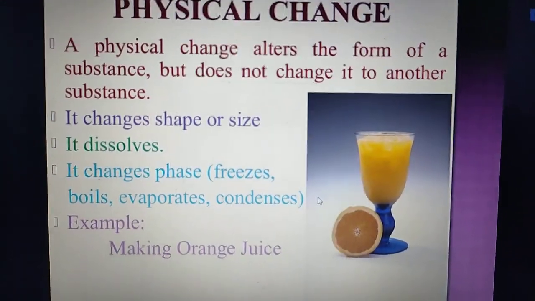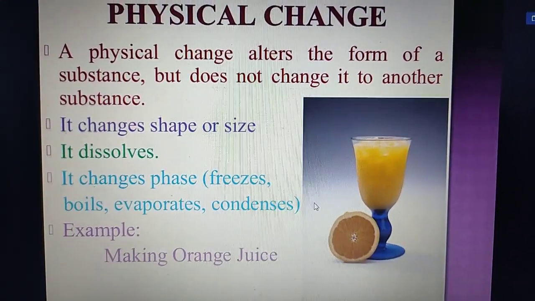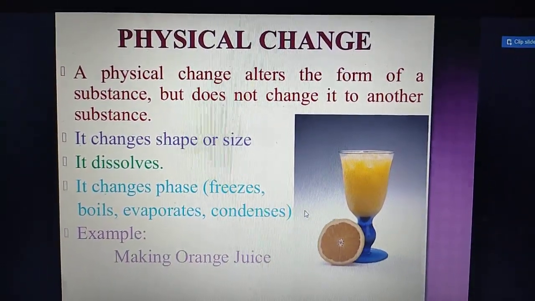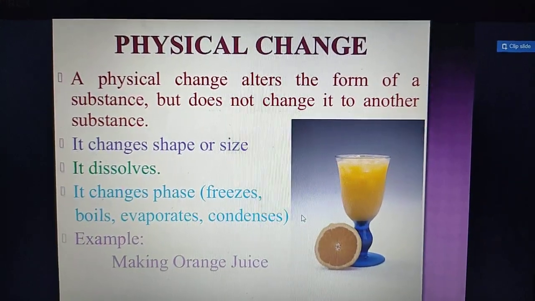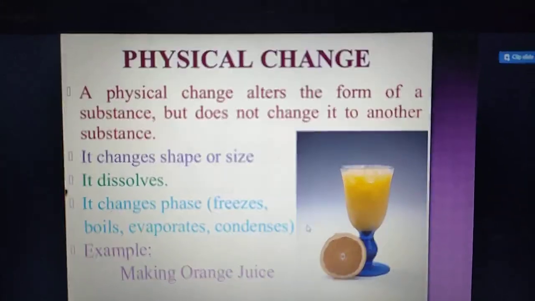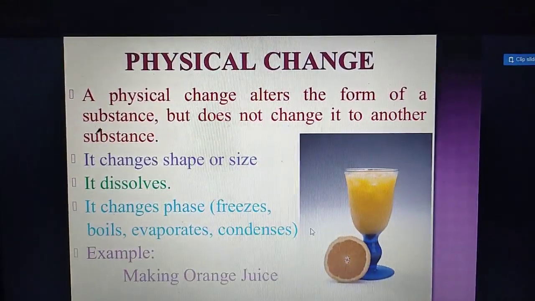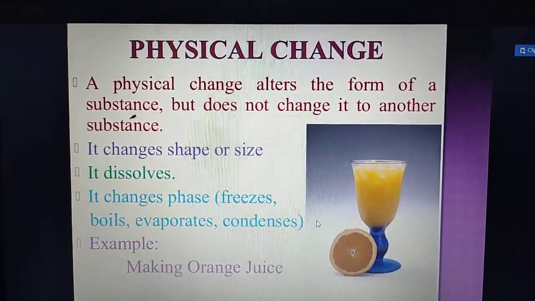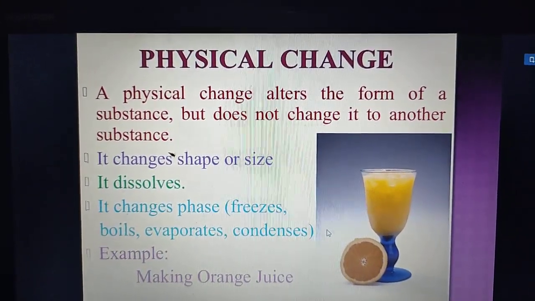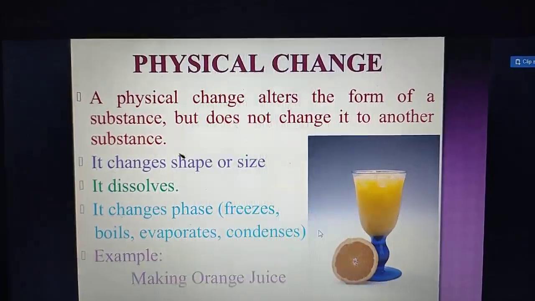For example, you see making orange juice. Now if you prepare orange juice, if you squeeze it, what happens? Juice forms. It's just that the orange changes its form. No, it does not change its identity. So it is a physical change.